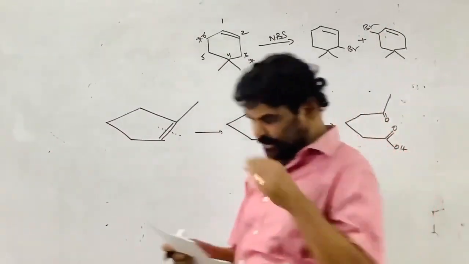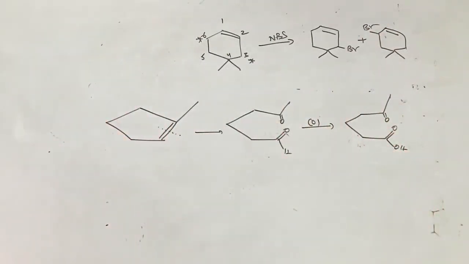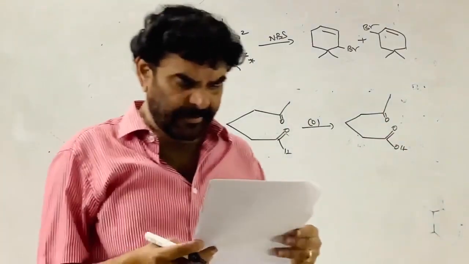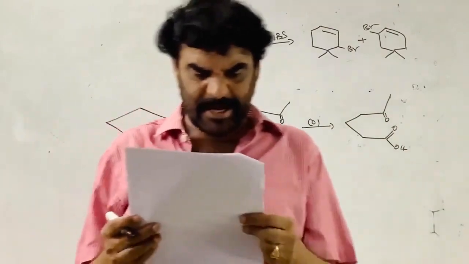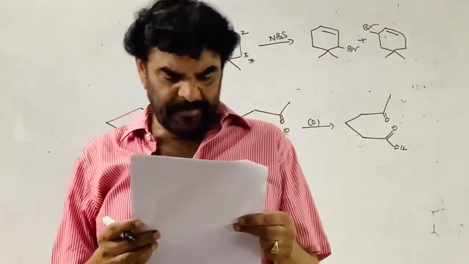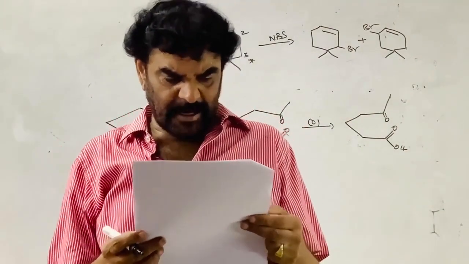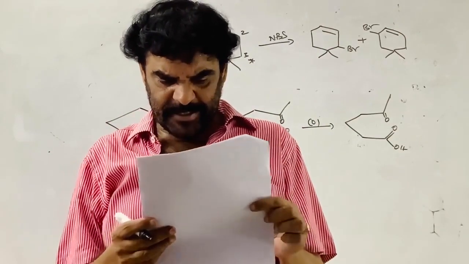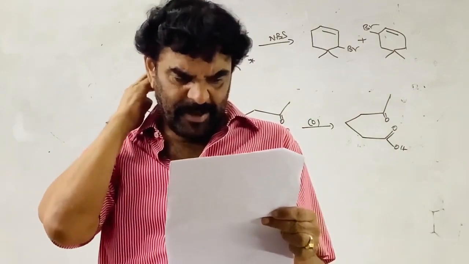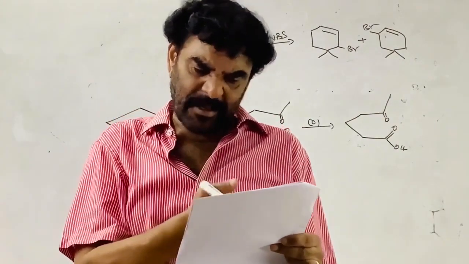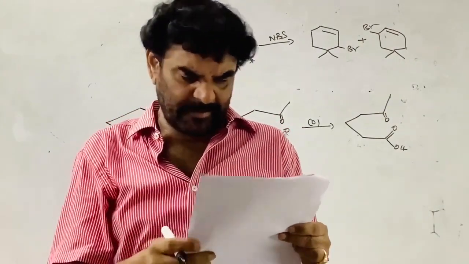And the next one is 38. Consider the following. Both are elimination reactions here. They undergo elimination, B is the correct option. The elimination mechanism is E2, and it is not E1. If E1, the carbocation is formed unstably.